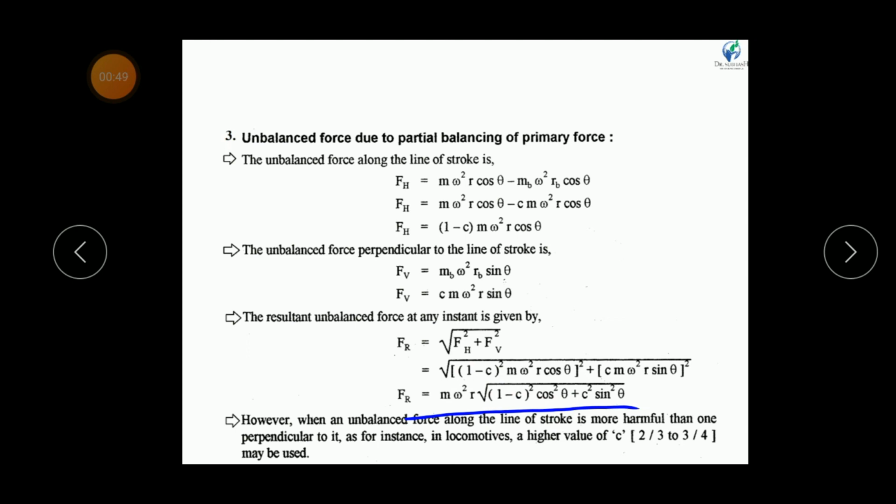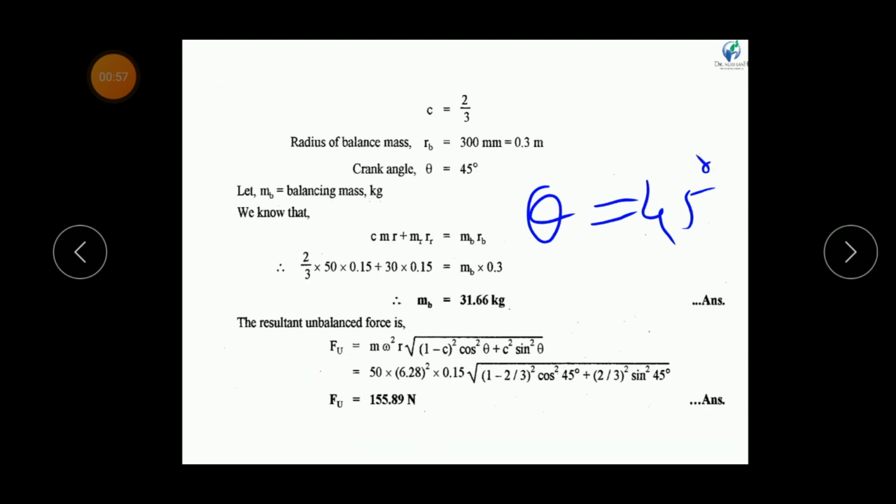By using this equation we will determine the resultant unbalanced force at any instant.